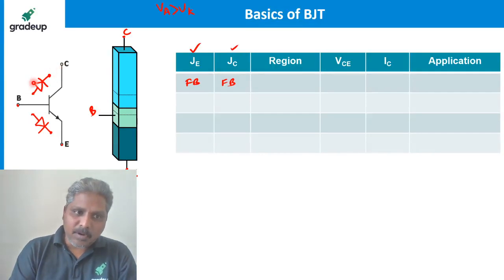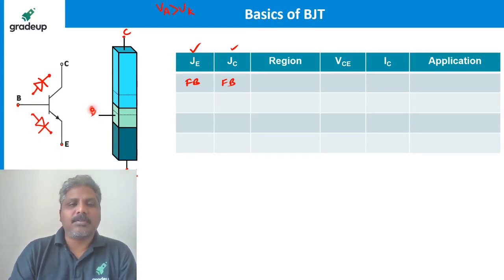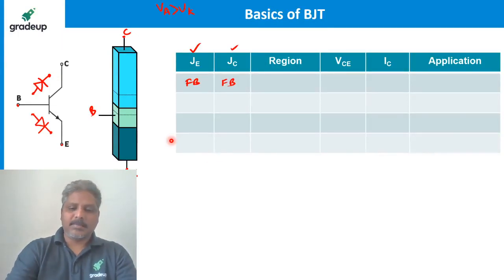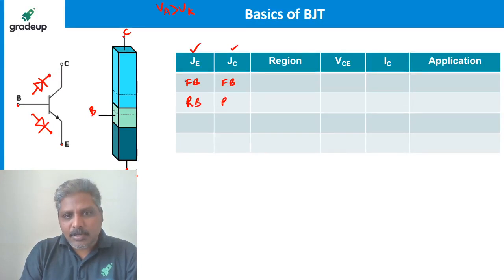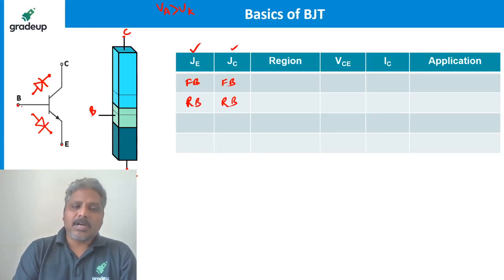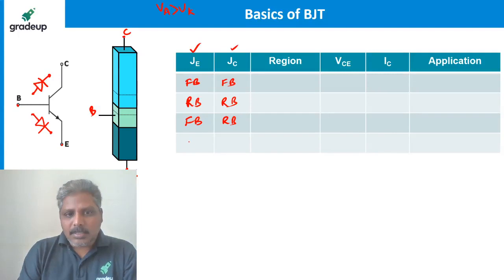Similarly, if I want this junction also forward bias, base voltage should be higher than the collector voltage, because collector is like the cathode here and base is like the anode. Similarly, for the other junction, base is like the anode and emitter is like the cathode. So forward bias is possible. What else can we do? We can reverse bias both the junctions if we want, which is the reciprocal of forward bias. What is the other option? Forward bias and reverse bias. What is the other option? Reverse bias and forward bias.